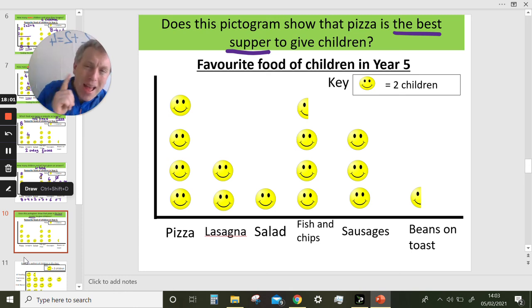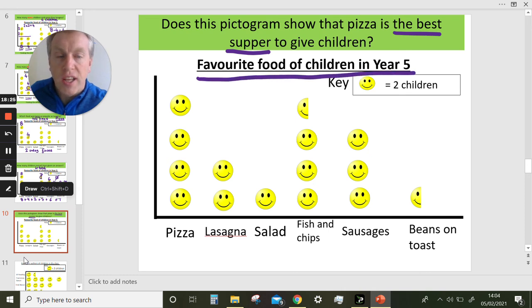So there are many decisions, many factors that would be the best supper. We don't know. In fact, I would say this pictogram does not show that pizza is the best supper to give children. It just shows, let's look back at the title, it shows what the favourite food of children in Year 5 is. Maybe it tells us what children would like the most.